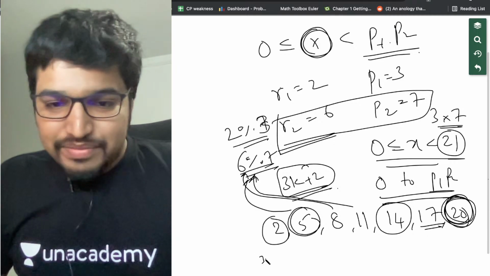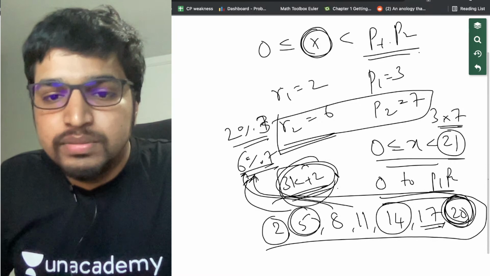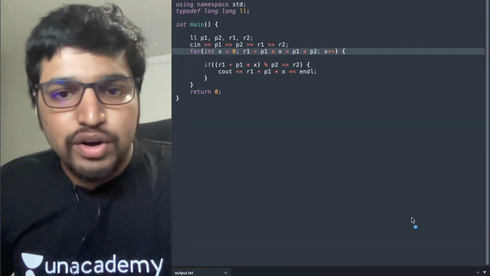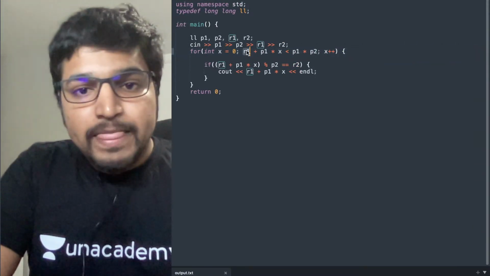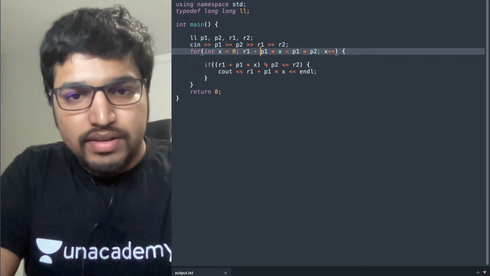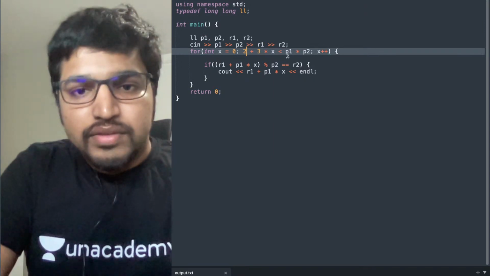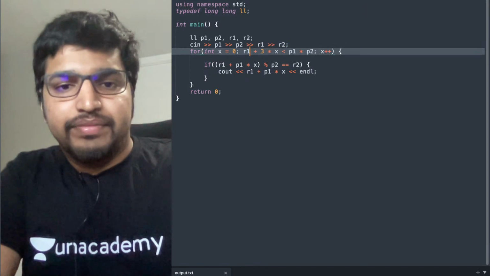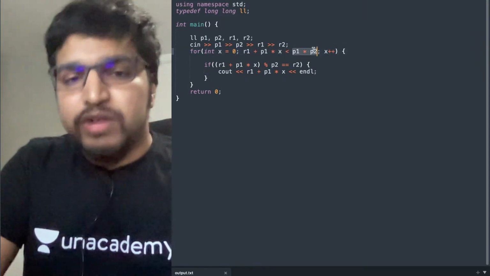So I'll do it for all numbers of the form 3k plus 2 which are under 21. That's what I'm doing here: R1 plus P1 into X, which are less than P1 into P2.